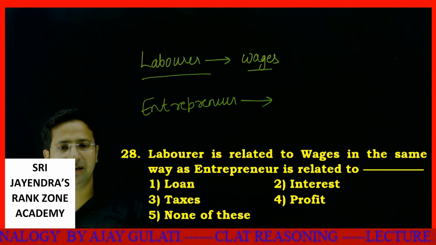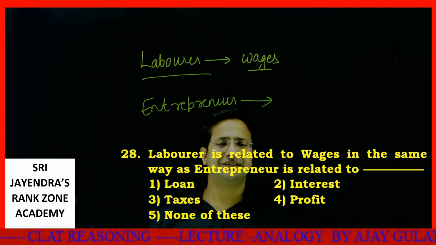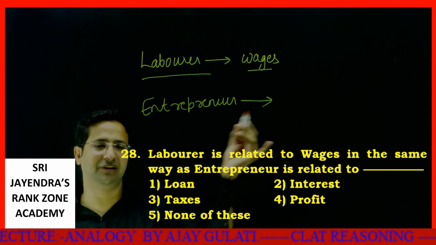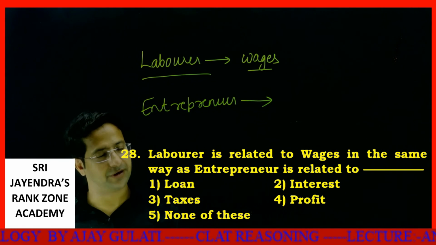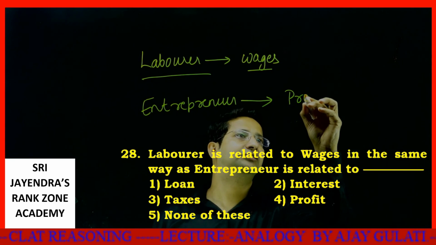Nobody can earn loan. Definitely interest is earned by everyone, but the entrepreneur is not there for earning interest, nor taxes. An entrepreneur deals in profits.